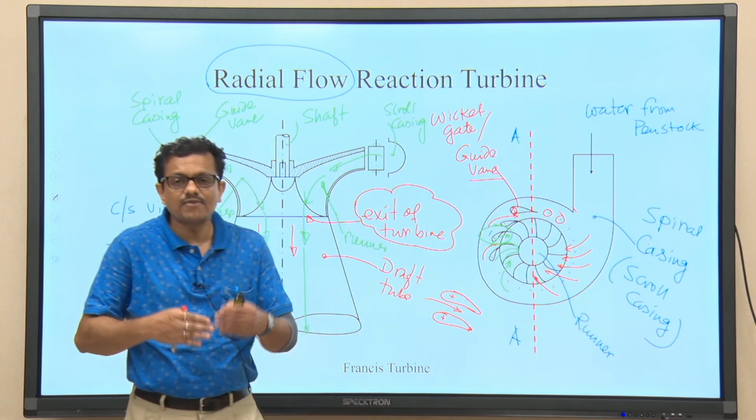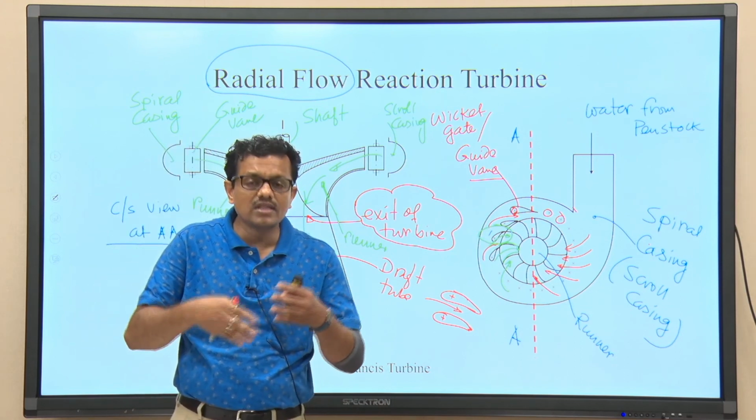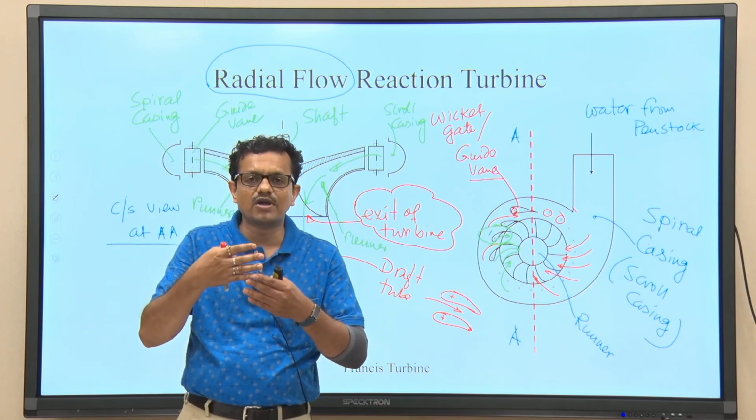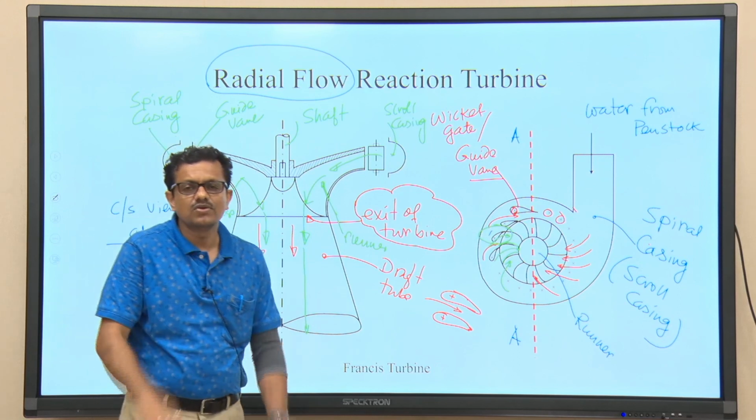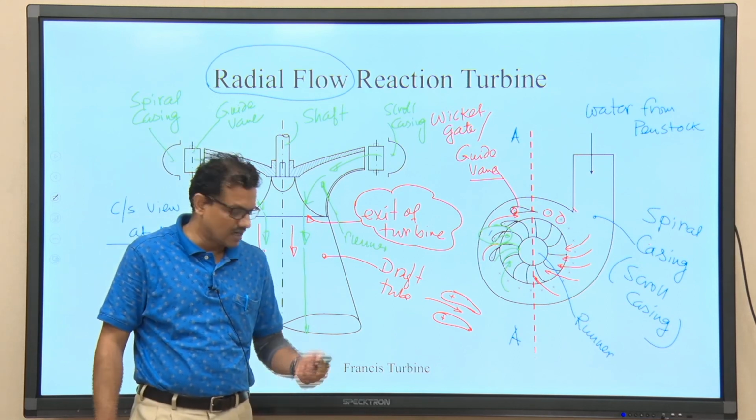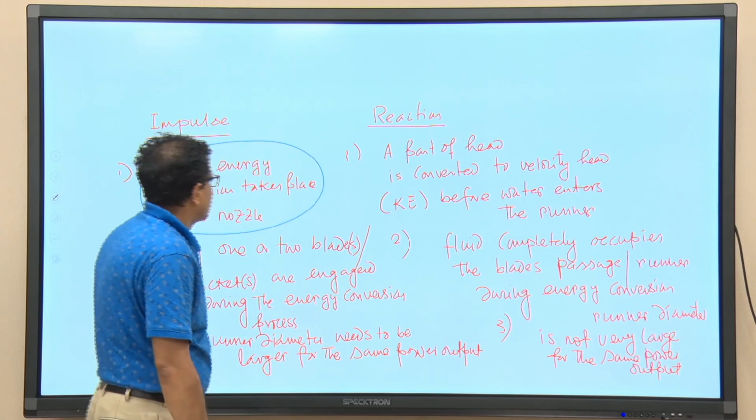Now, to understand the change in swirl component of velocity, we must know the velocity triangles both at the inlet and outlet. So, let me draw the velocity triangles first.